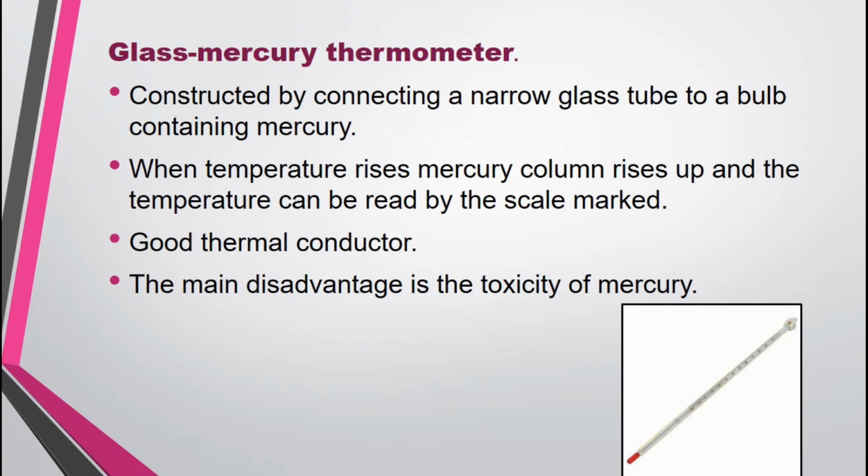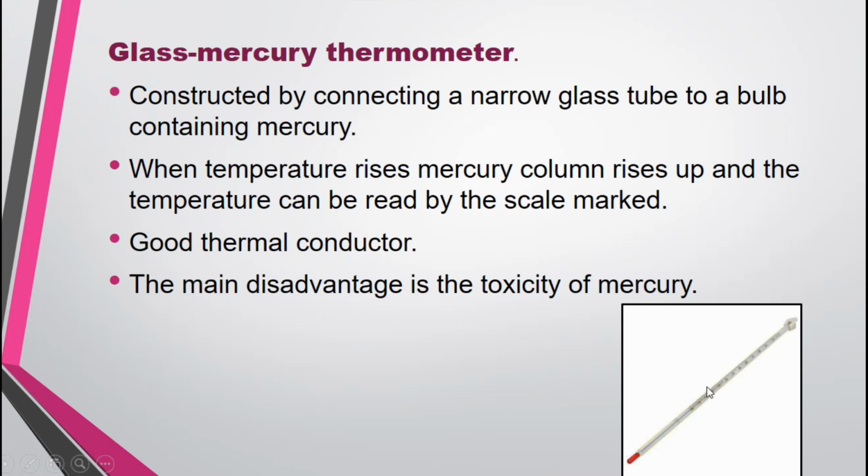This is constructed by connecting a narrow glass tube, a very thin glass tube, to a small bulb containing mercury. You can see in this picture, this red color is the small bulb, and you can see this is the narrow glass tube. In this red color bulb, you can see it's filled with mercury, and on the glass tube, a scale is marked. Values are marked on the glass tube.